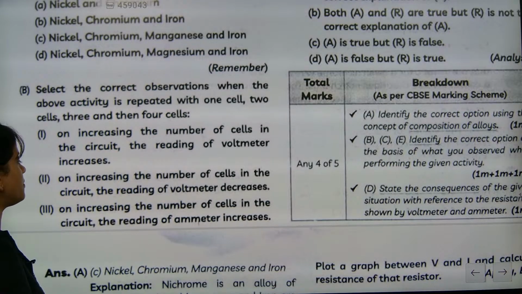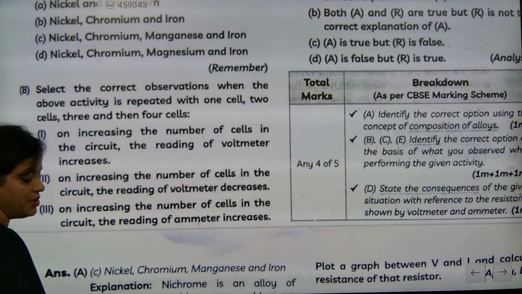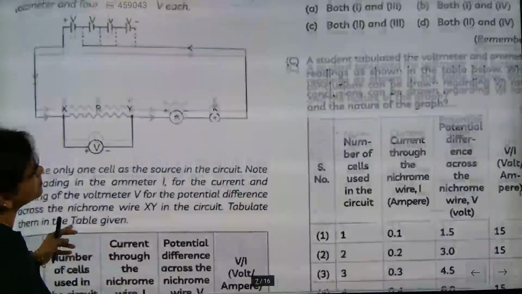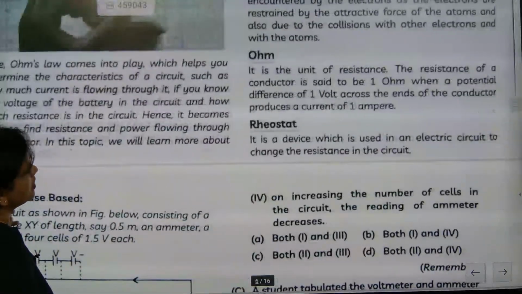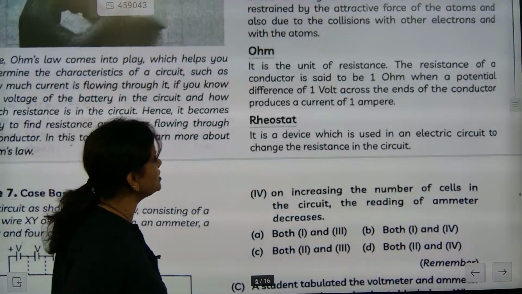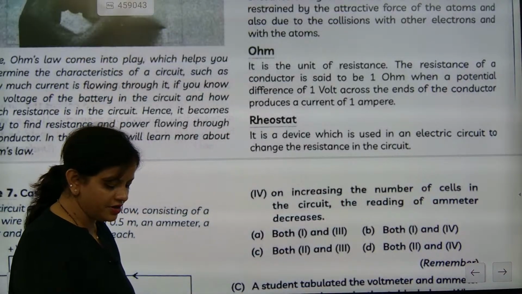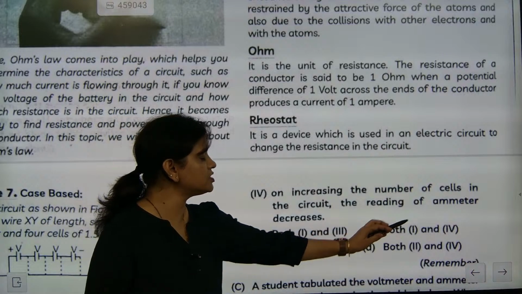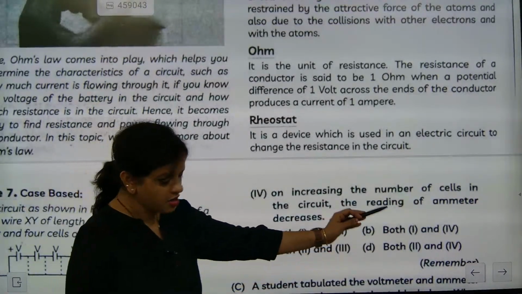On increasing the number of cells, the reading of the ammeter increases. Will the reading of the ammeter increase? On increasing the number of cells, the reading of the ammeter decreases. So which one is true? First and third, first and fourth, second and third, second and fourth.